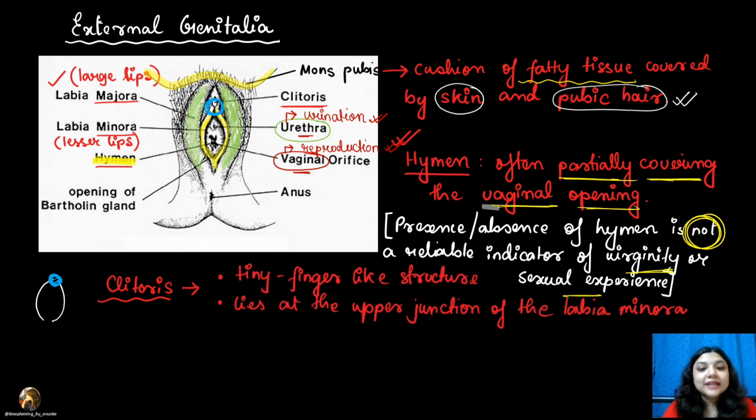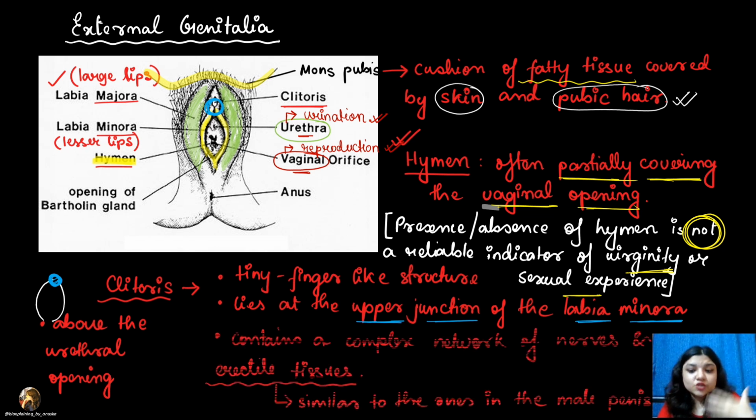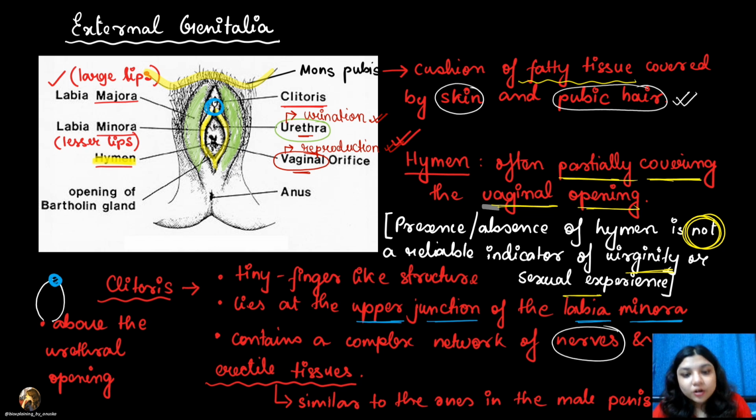Clitoris is a tiny finger-like structure that lies at the upper junction of the labia minora. दोनों साइड के labia minora जहां पे meet कर रहे, that portion is your clitoris. And it is above the urethral opening. मतलब vaginal opening है, थोड़ा ऊपर urethral opening है, on top clitoris है. Why is this clitoris so special? Because it contains a complex network of nerves and erectile tissues.